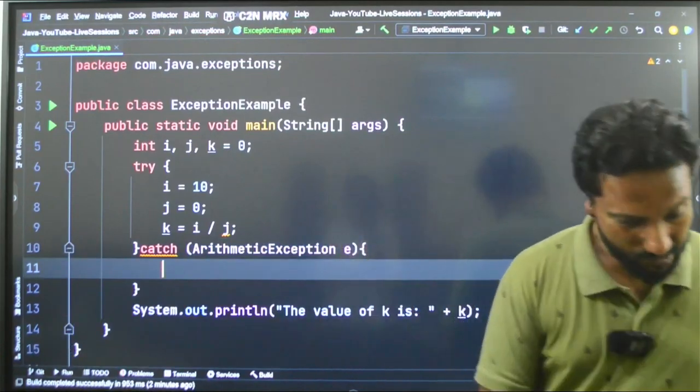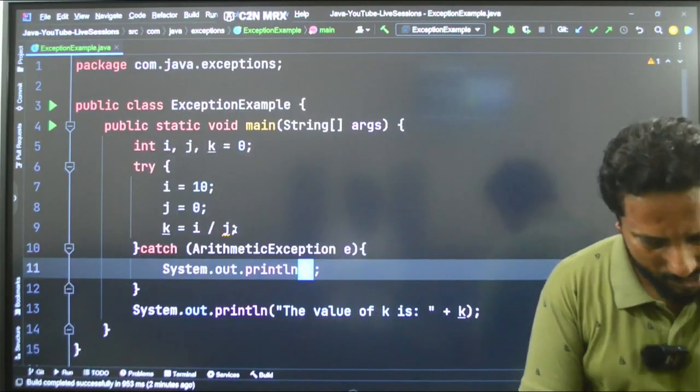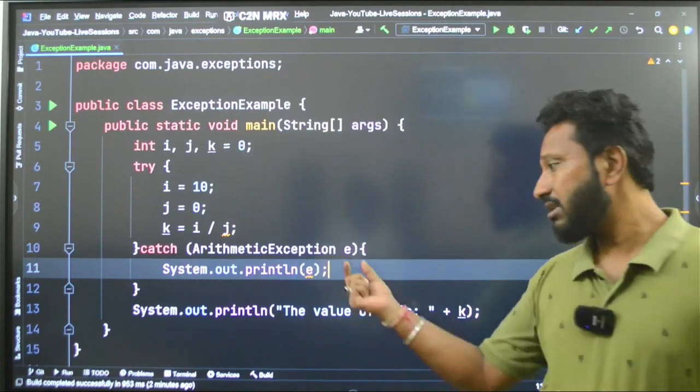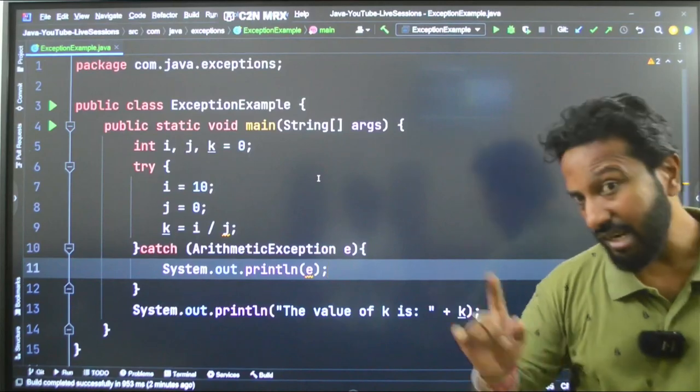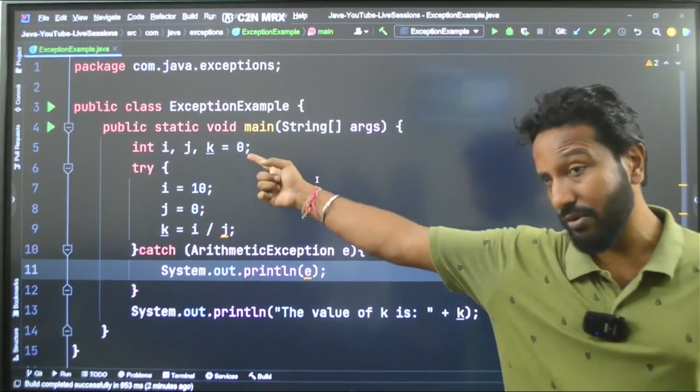And you can just write System out. You can print the e value. That's all. The exception e. Okay. Now what will happen? Just see. Earlier we were not getting the default value 0. Now see this.